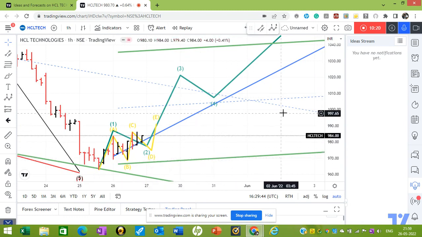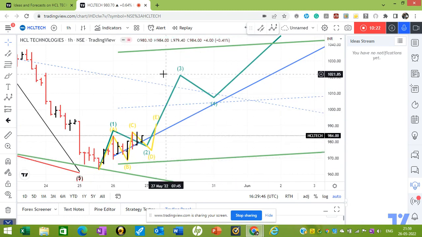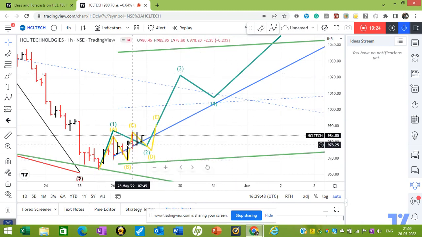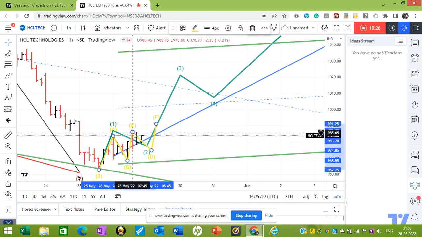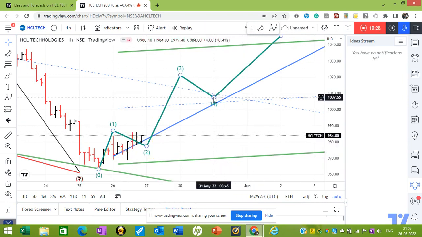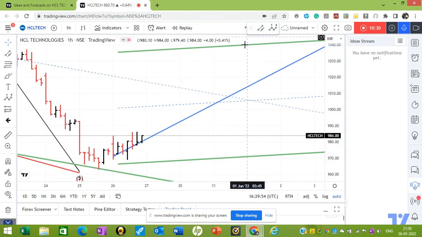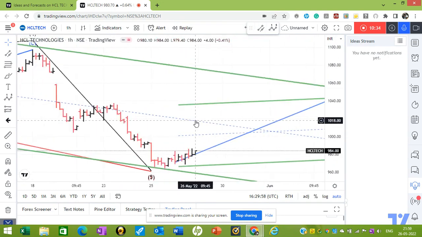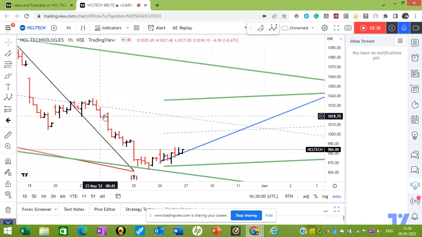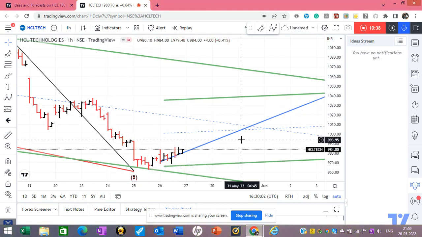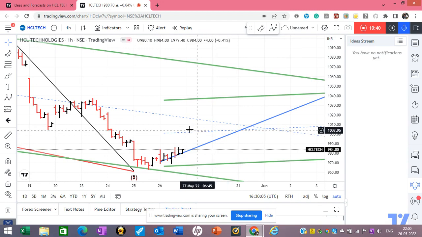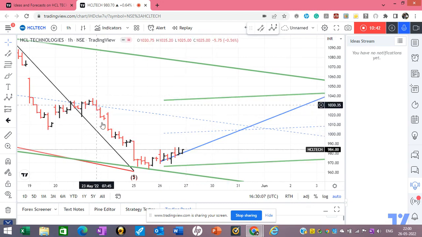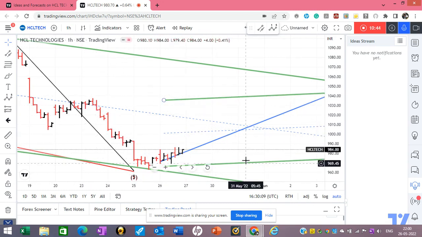One should avoid trading triangle waves. I mean, personally, I would avoid trading this. So, okay, one, two, three, four, and five. One, two.